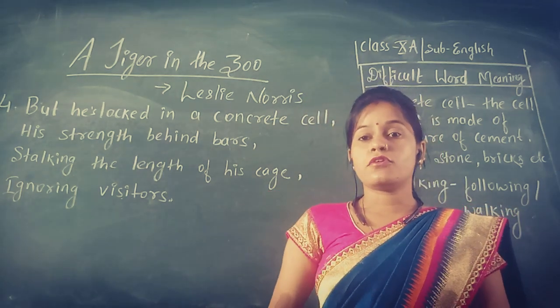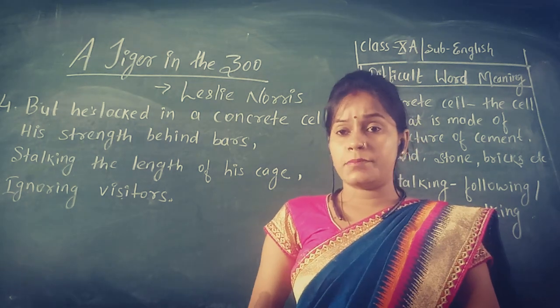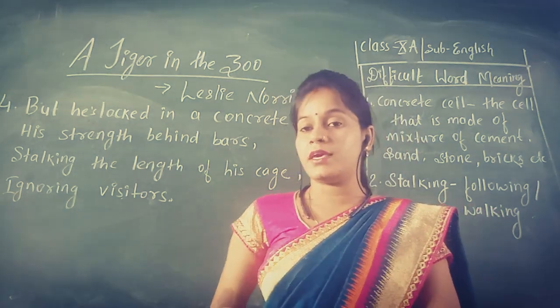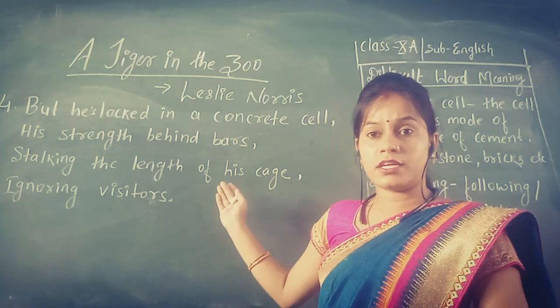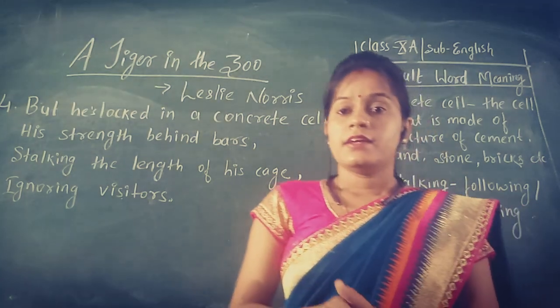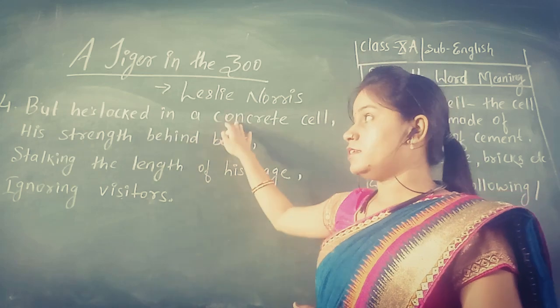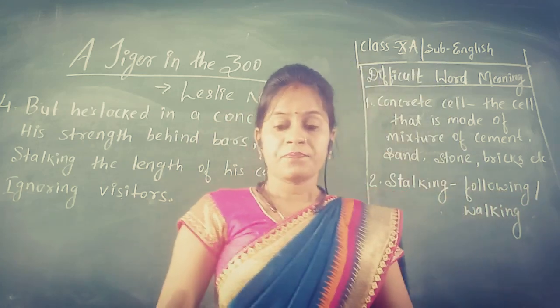Now let us know about the literary devices. Rhyming scheme is the same. A, B, C, B is the rhyming scheme that has been followed in the same stanza. And now one by one we will find out the literary devices used in it.